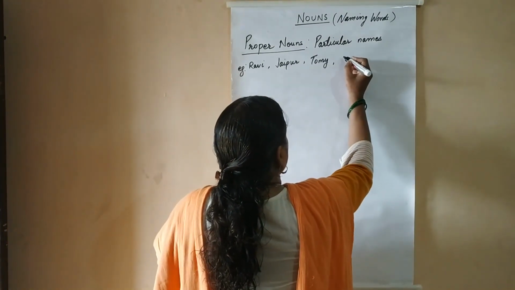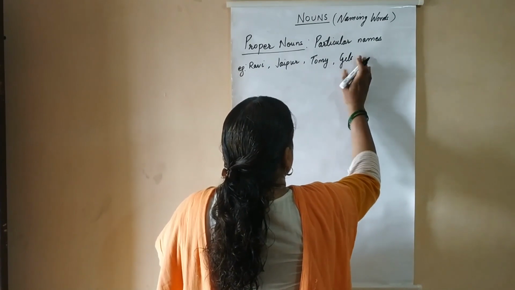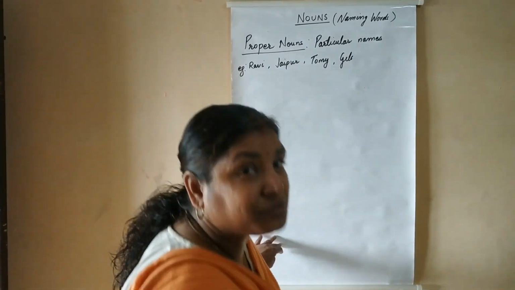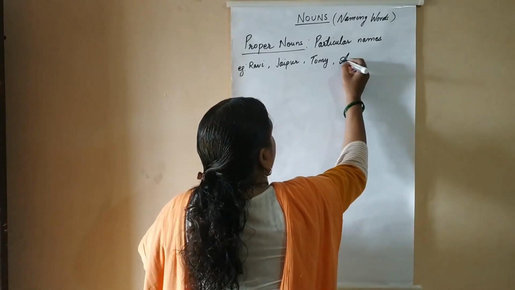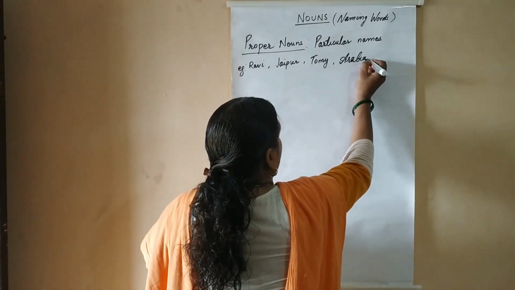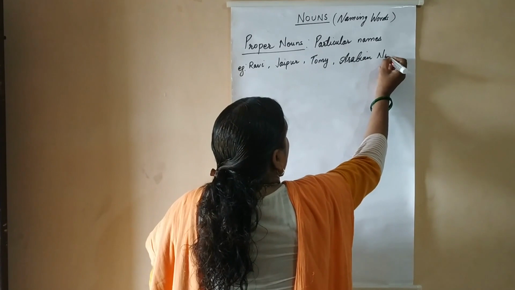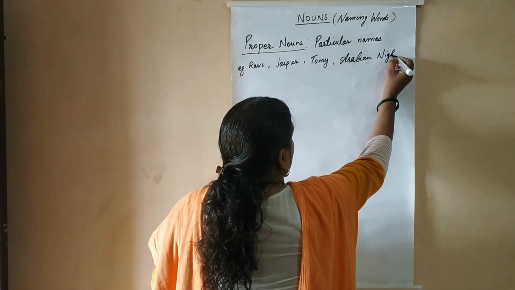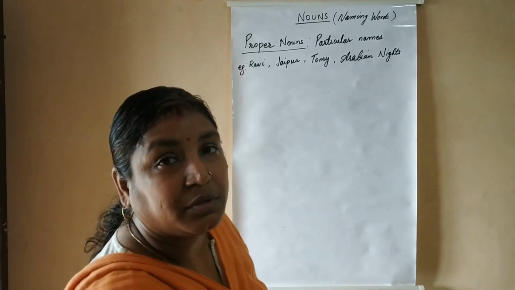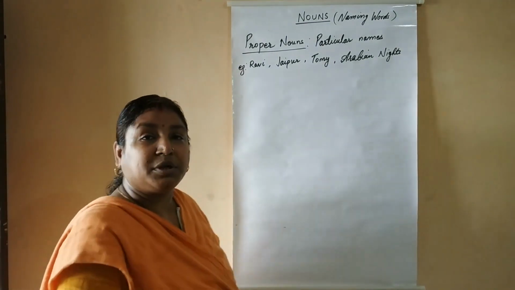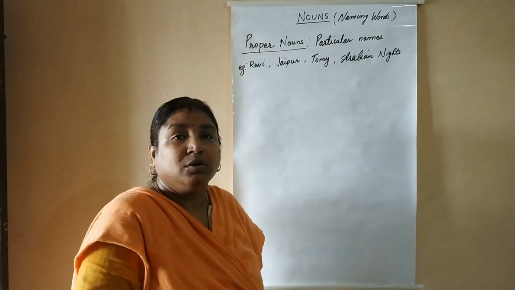Things, you may confuse with Geeta, so I am not giving this name. Arabian Nights. This is the name given to a particular book.